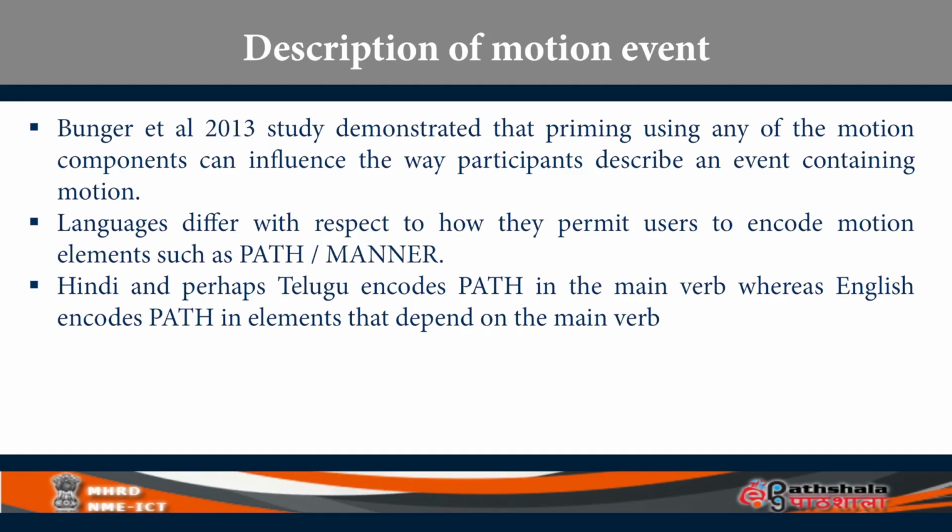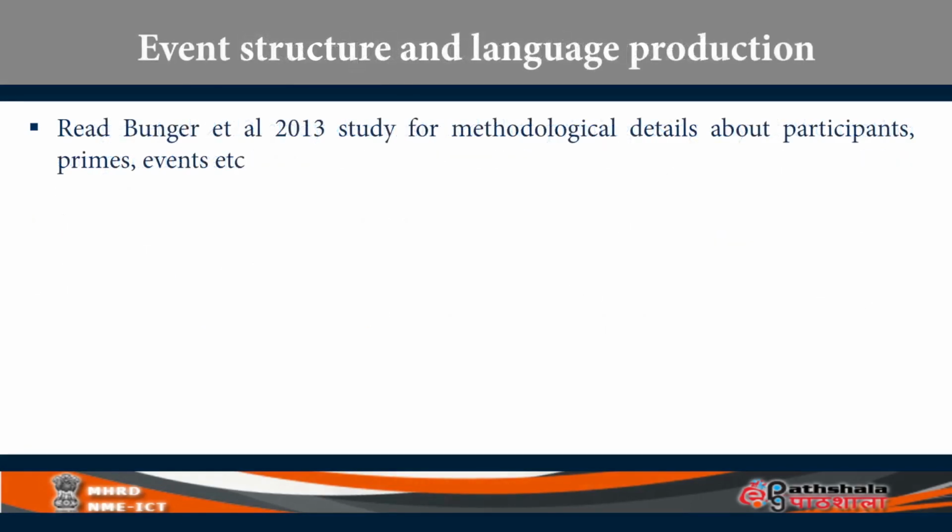So in Hindi and maybe even Telugu, the speakers looking at the same scene might choose to pay attention more to the path because most of the verbs convey path information, right? Whereas English speakers might encode, that is, in their sentences there may be more manner information. So, in other words, we are talking about event structure and language production. So, we have an understanding about the event structure.